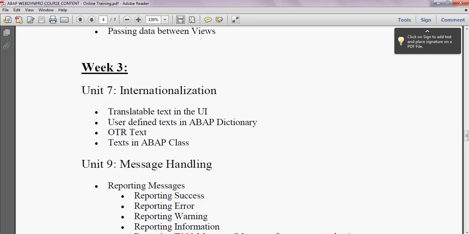We also have the text elements in ABAP class. We can also take the help of ABAP class text elements. These are the concepts we have available in WebDynPro ABAP to achieve internationalization.